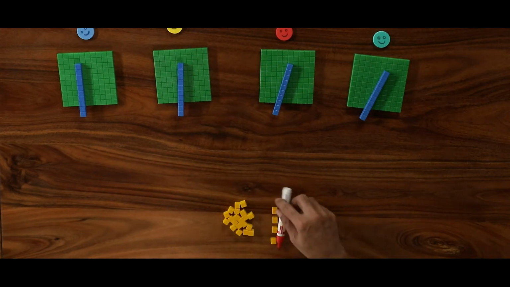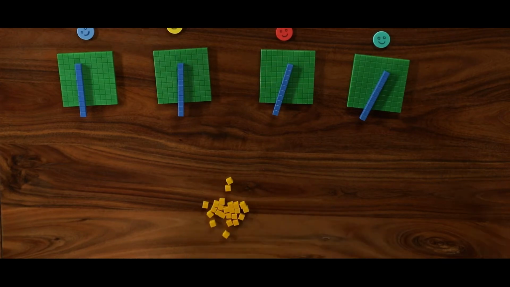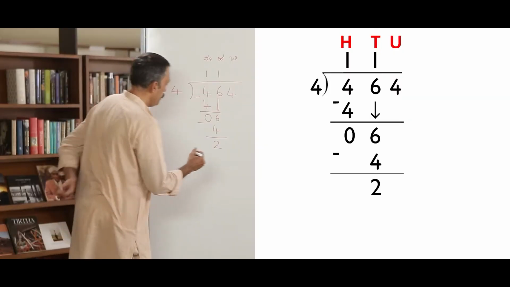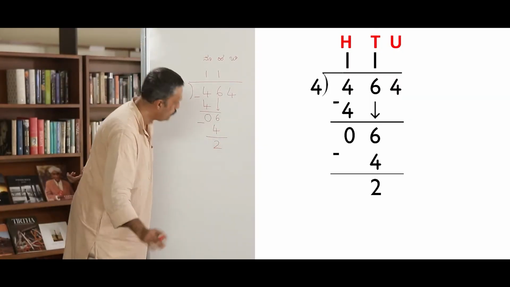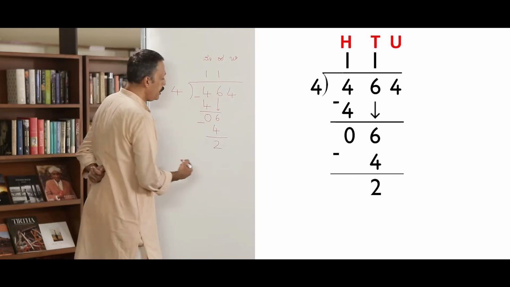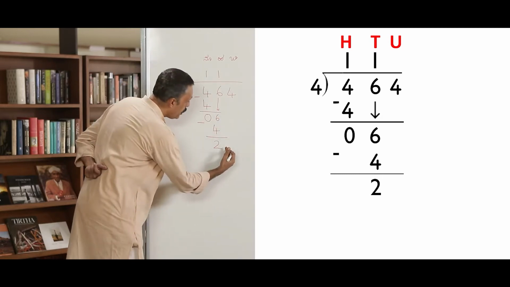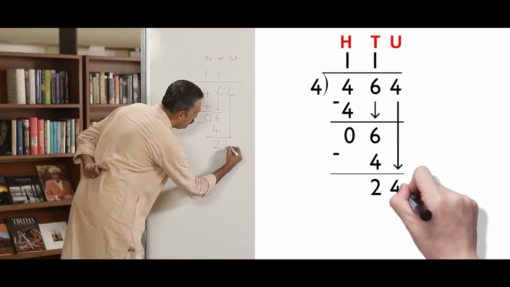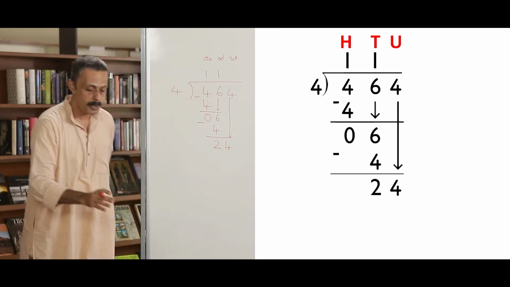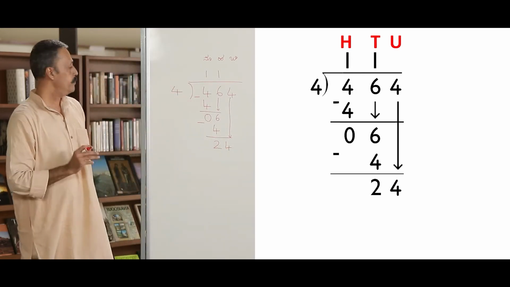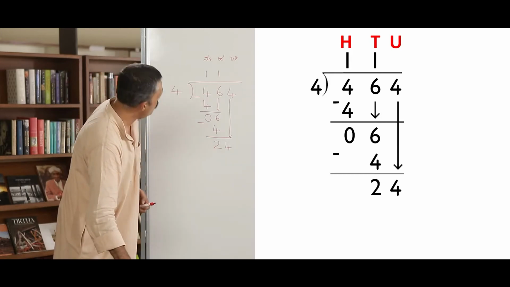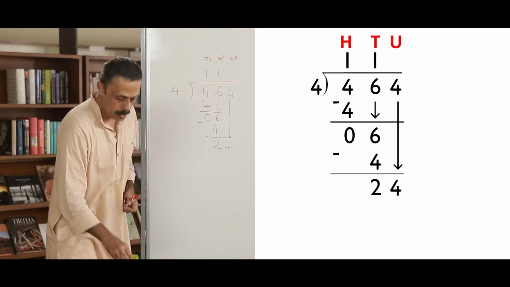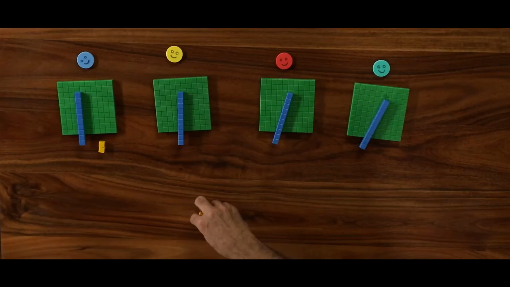But I already have 4 units. So totally, how many units do I have? I have 24 units. Let us see it here now. I had 2 tens. I gave it to the bank. Bank gave me 20 units. Along with those 20 units, I have 4 units. So, I have 24 units. So, can I distribute these 24 units? Yes, I can. But how?